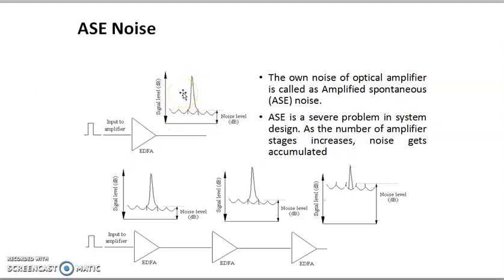This one is the signal noise, and this one is your amplifier.